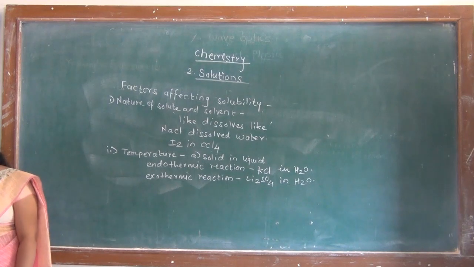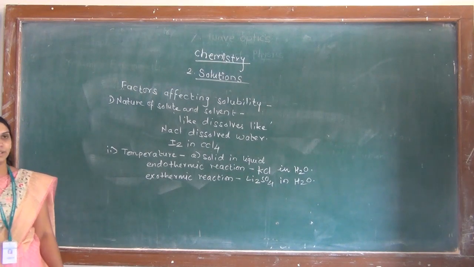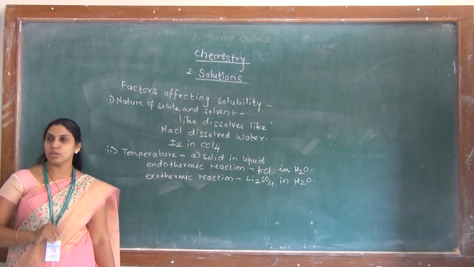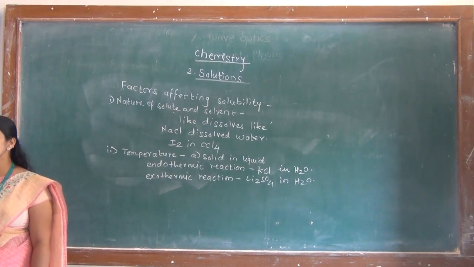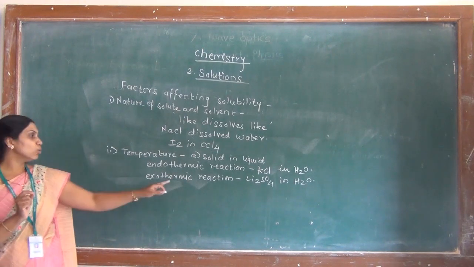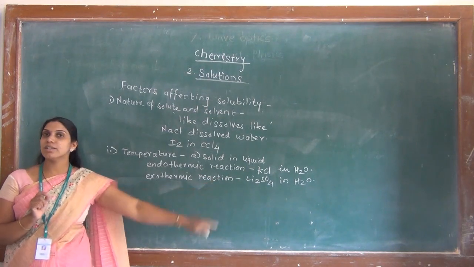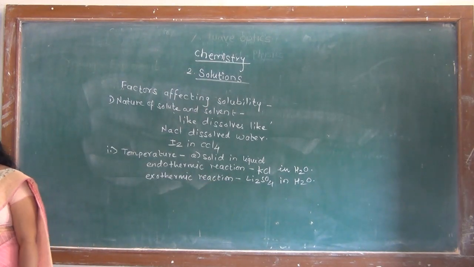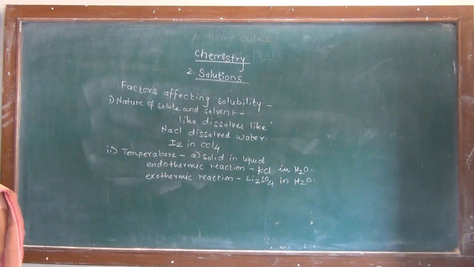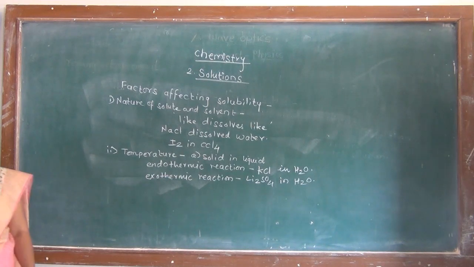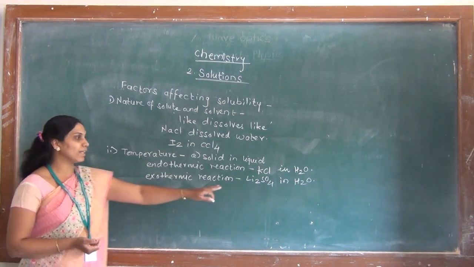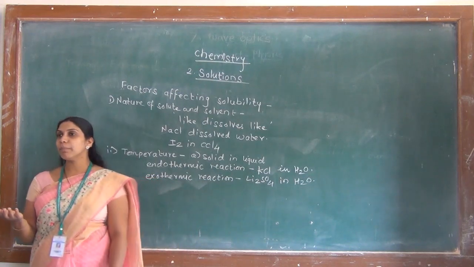As this reaction is exothermic, it gives out heat. Exo means giving out. Heat is given out by the system, and hence you must understand that this reaction is favorable at lower temperatures. So if we increase the temperature of the solution of Li2SO4 in water, what will happen?